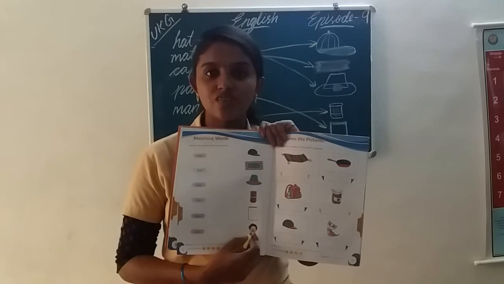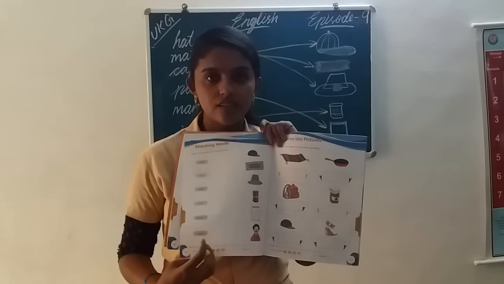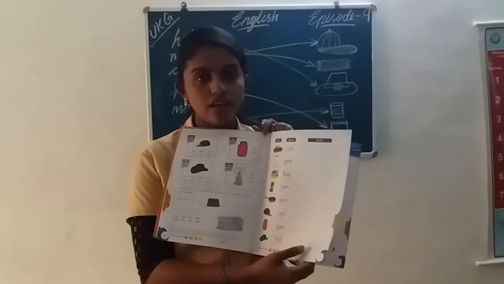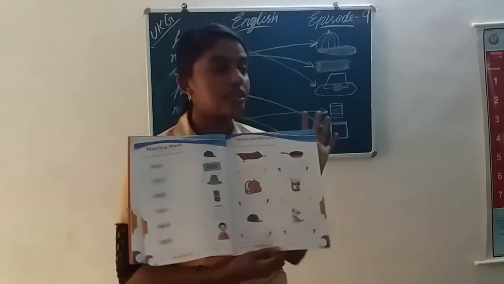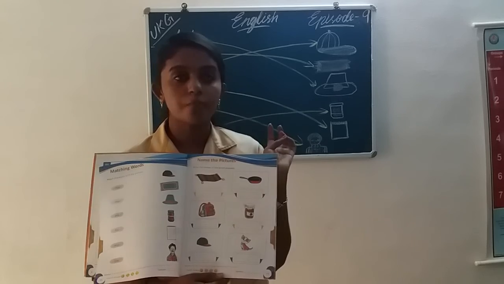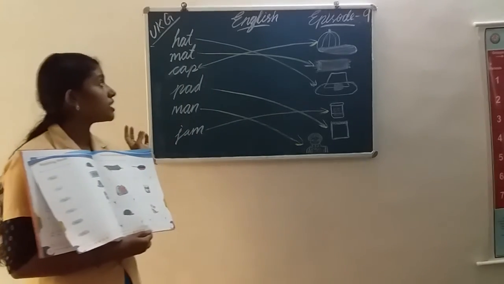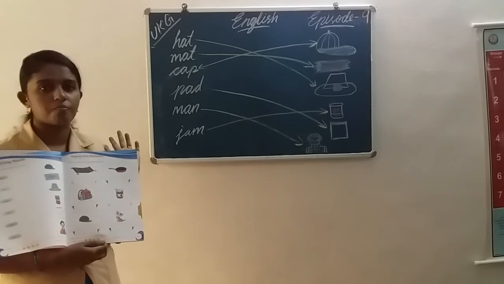Did you finish your work? Do you finish? Do you understand here? Do you understand these two pages? These two, here, do you understand the words? Cap. First word is hat, man, cap, pad, mat, jam.